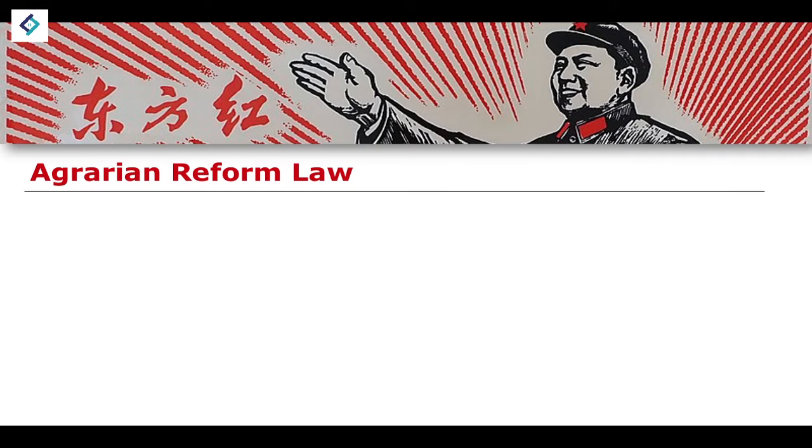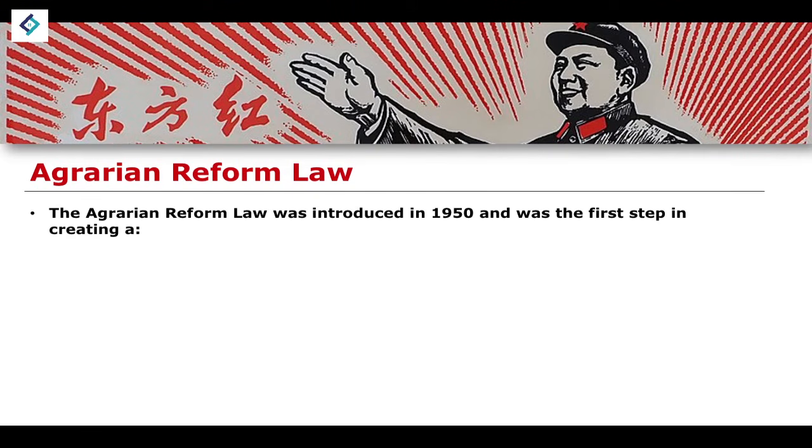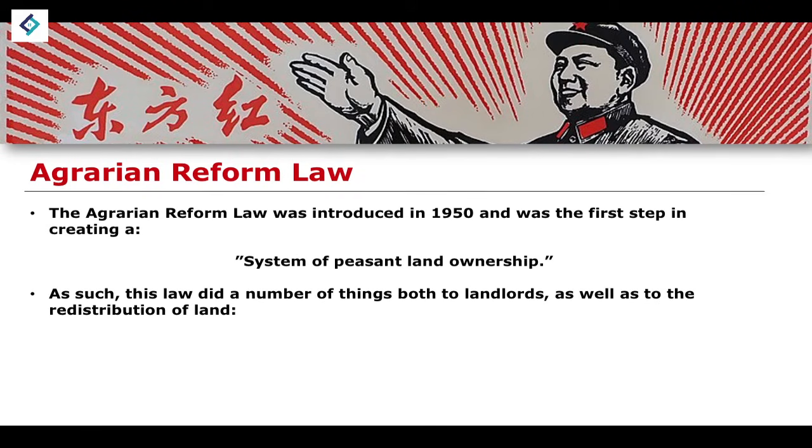Moreover, when it comes to actual policy and an actual thing that was passed was the Agrarian Reform Law. Now, what the Agrarian Reform Law did, it was introduced in 1950, by the way, was the first step in creating what became known as a system of peasant land ownership. As such, this law did a number of things to both landlords, so sort of implementing the ideological biases against landlords into practice, as well as the broader idea of redistributing land.